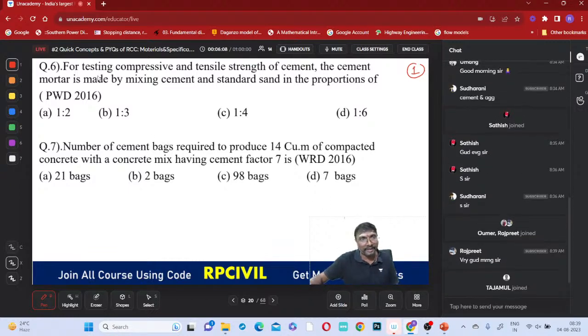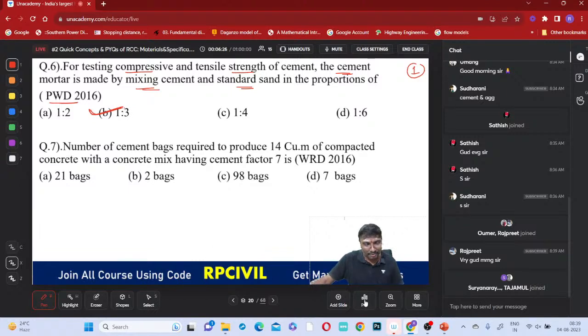Tajamal, good morning. For testing of the compressive strength and tensile strength of this cement. Satvir also answered correctly. Cement mortar is made by mixing the cement and standard sand in the proportion of 1:3. This is the 1:3 proportion we are going for.